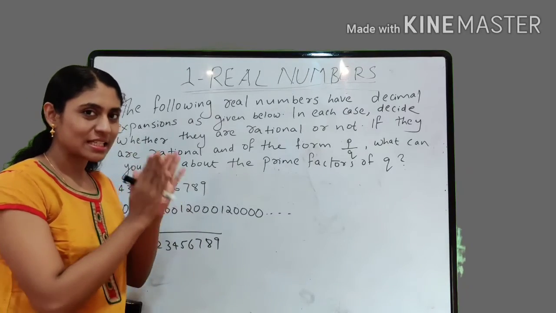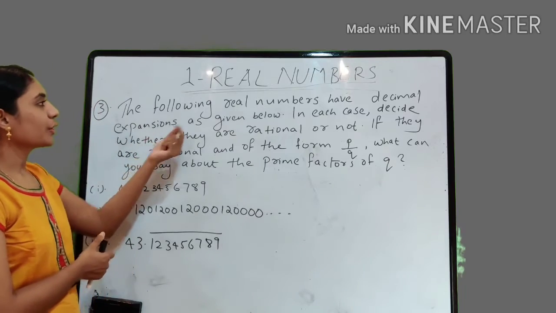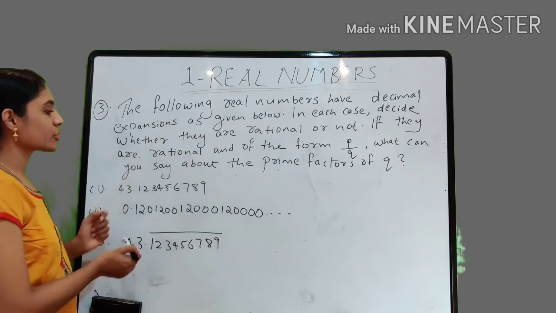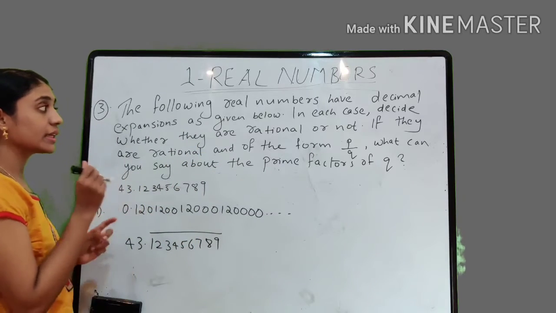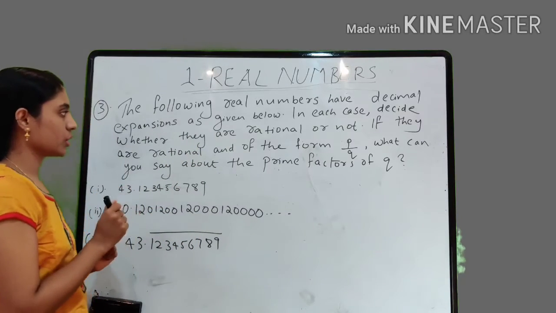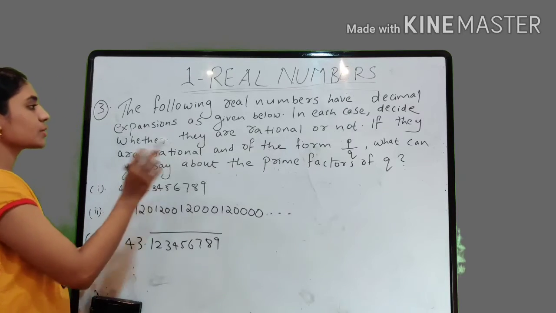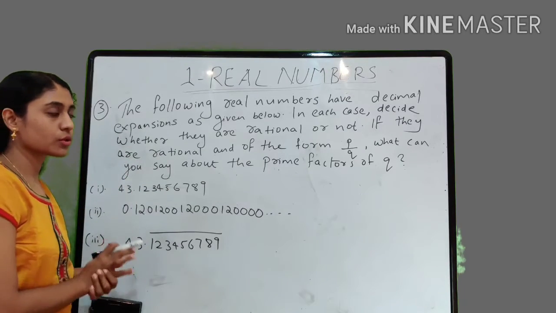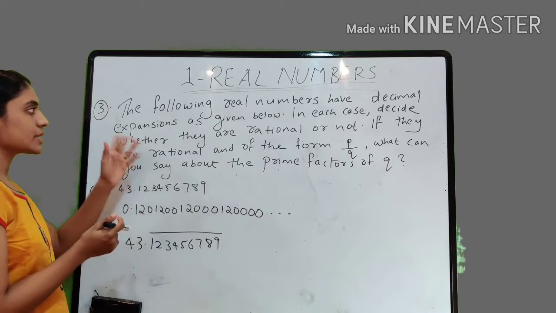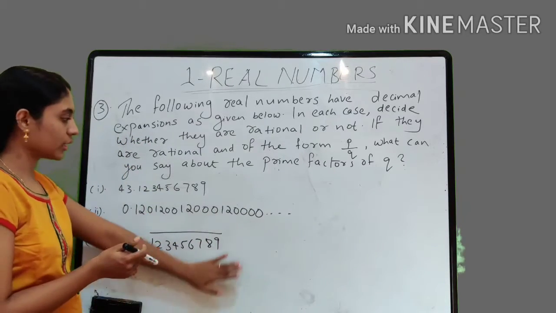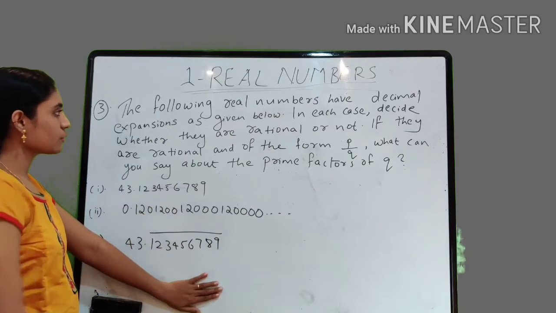Friends, going to the last question of this chapter, real numbers. The following real numbers have decimal expansions as given below. In each case, decide whether they are rational or not. If they are rational and of the form p by q, what can you say about the prime factors of q? So read the question once again. The following real numbers have decimal expansions as given below. There are 3 numbers, real numbers having decimal expansions as follows.